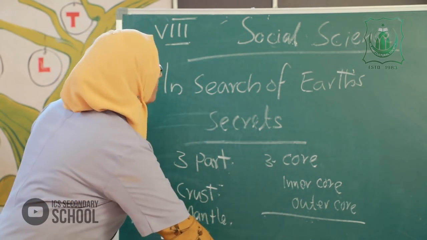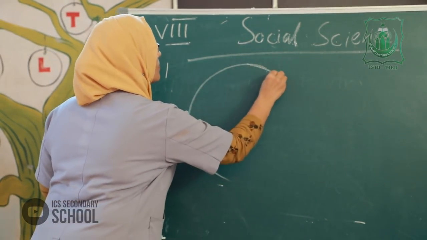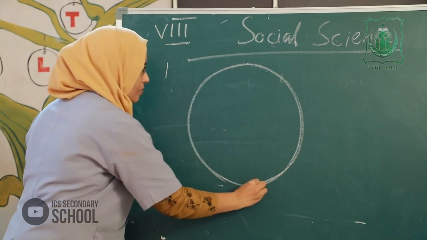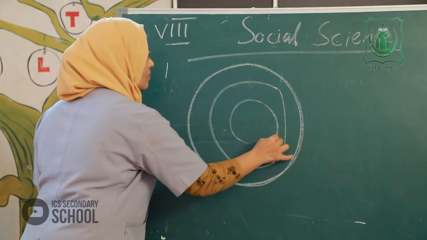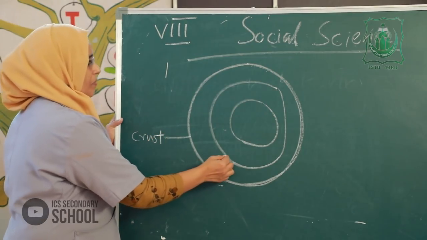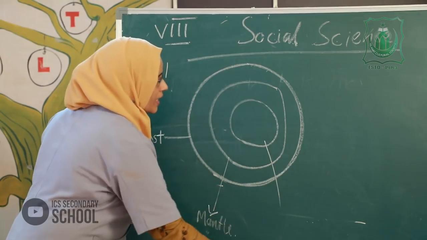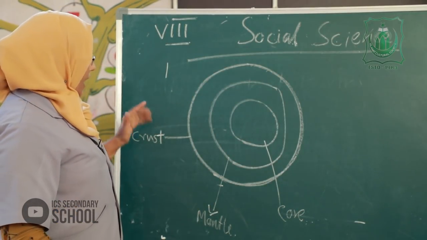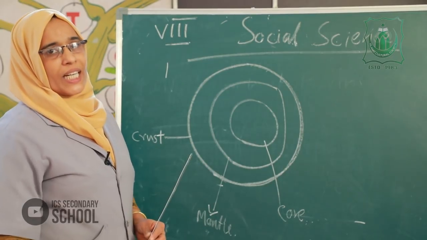Listen. This part is the crust, this part is the mantle, then this part is the core. The interior part of the earth: first crust, second mantle, third core.